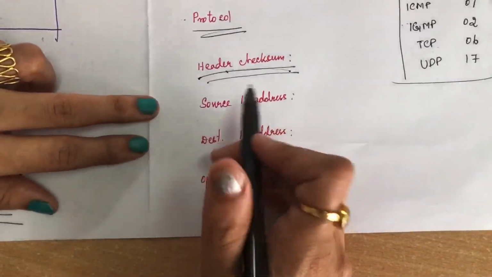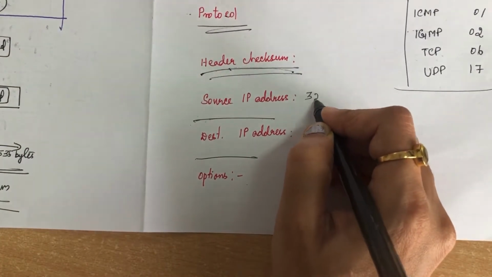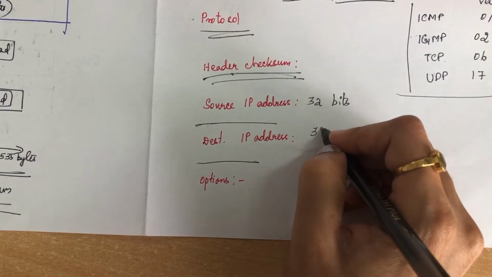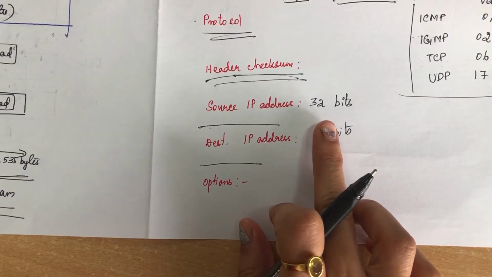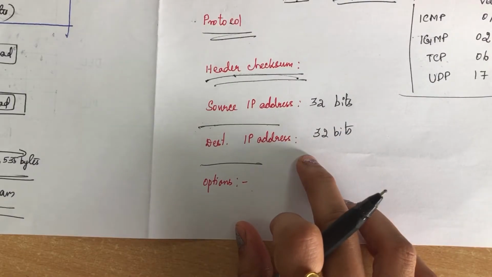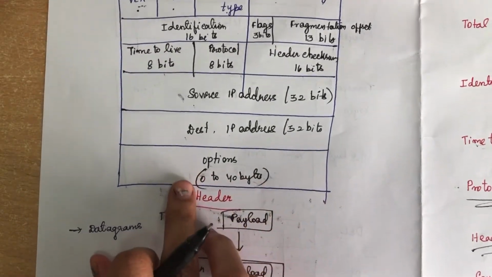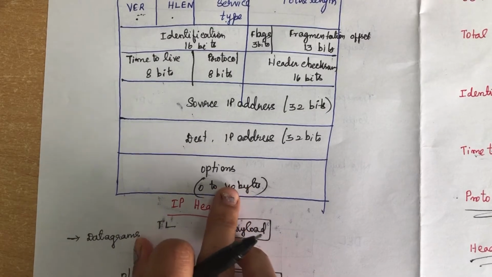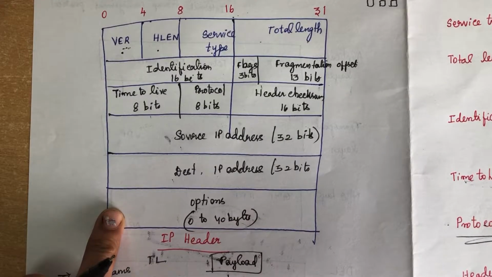Next comes your source IP address and destination IP address. These are 32 bits each, as we all know an IP address is specified with 32 bits. We have to give the exact source address from which you are sending the data and the destination to which you are sending. Both will be mentioned here. The options will tell you about things like error correction, and all these options will be specified here. These are the fields in your IP header.